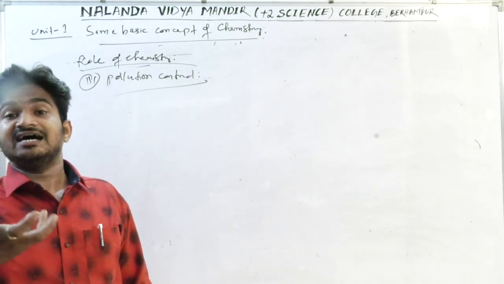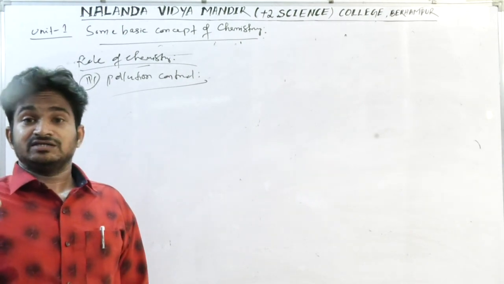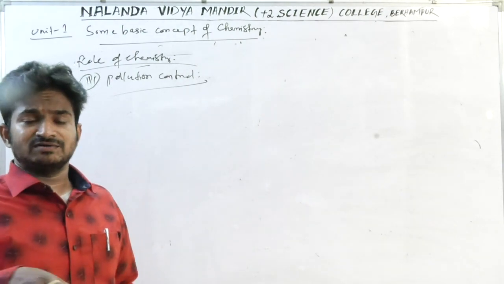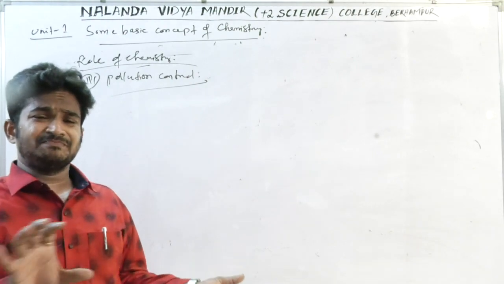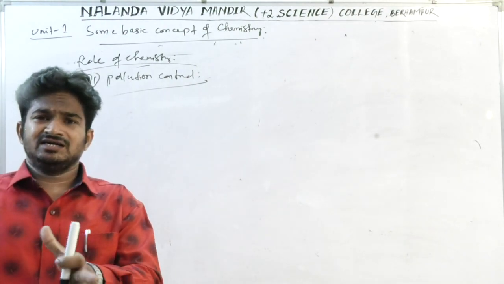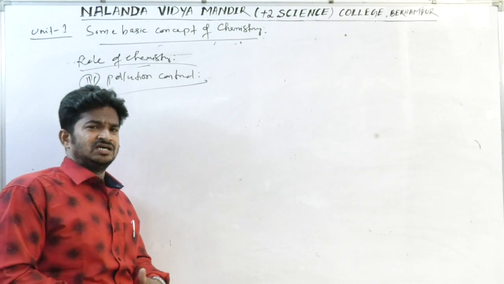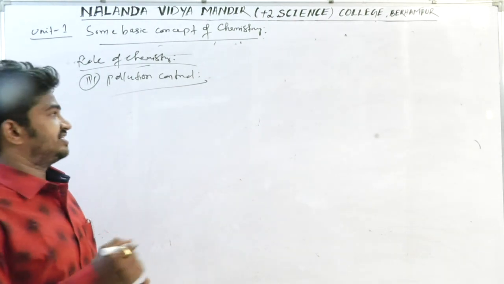So many gases are released from the chimney, and some wastewater is released from different pipes heading towards water bodies like rivers and ponds. So that is called effluent.